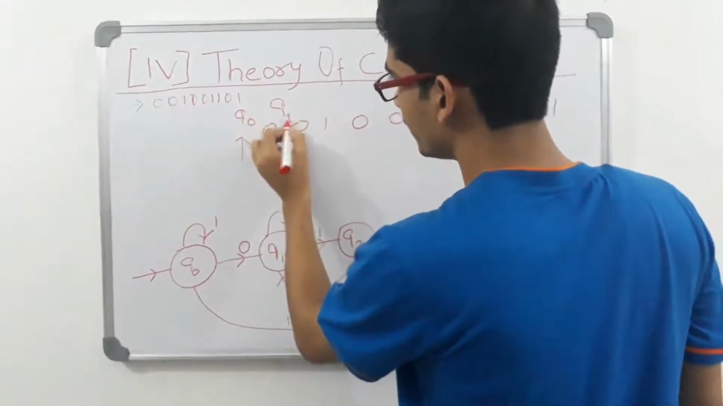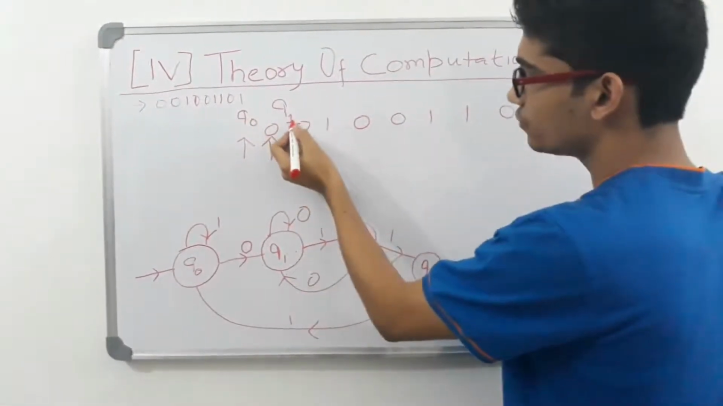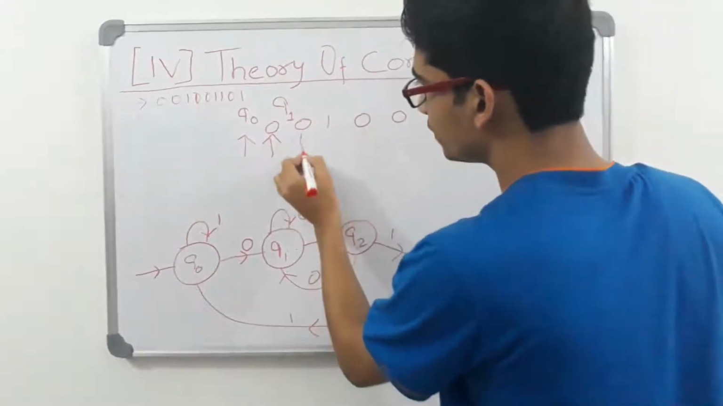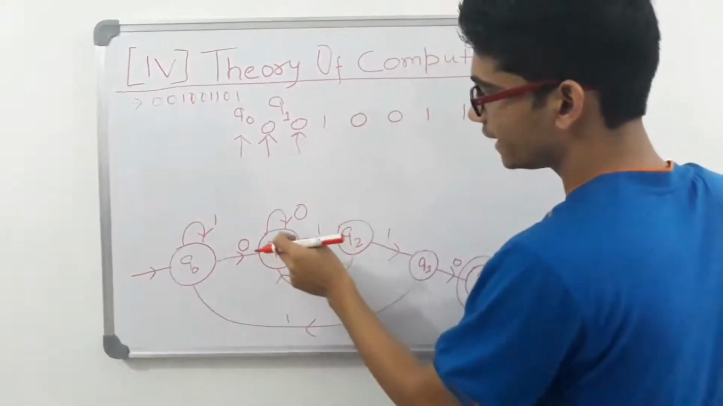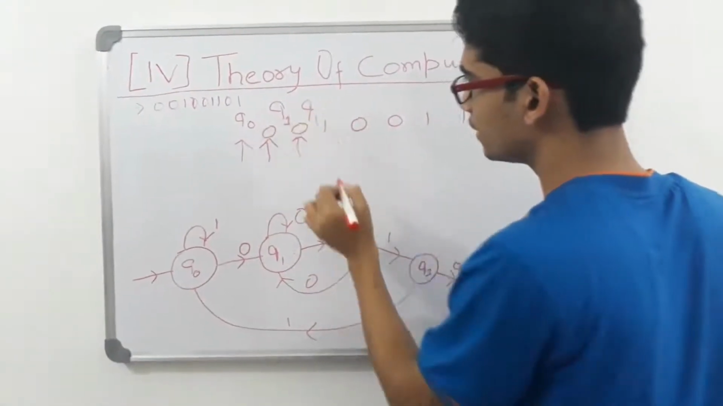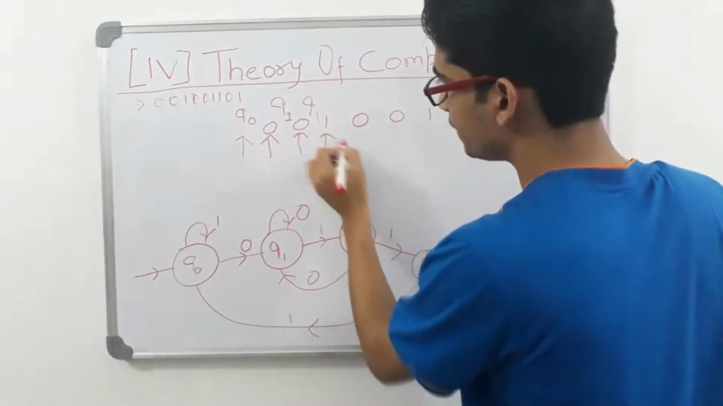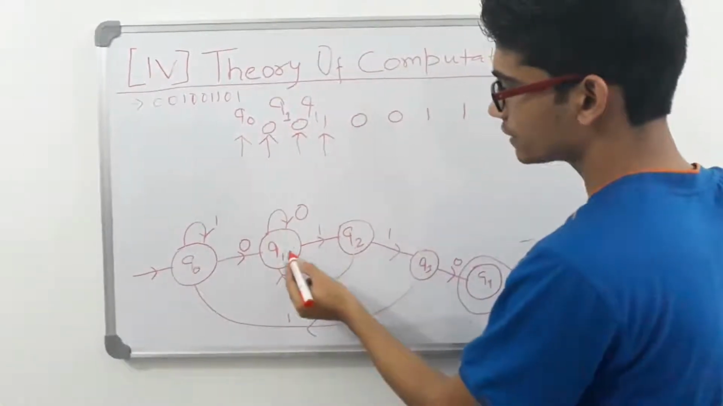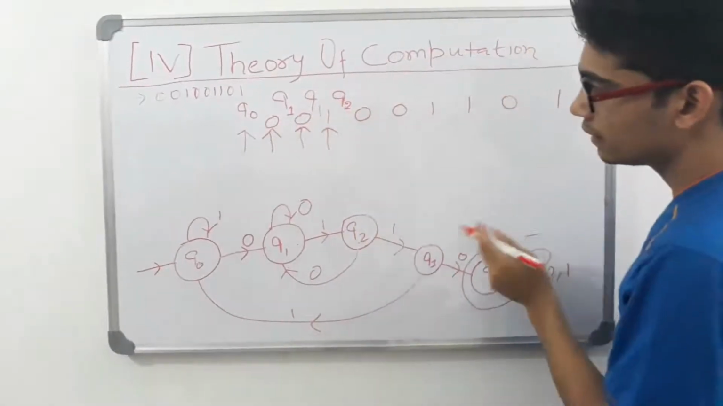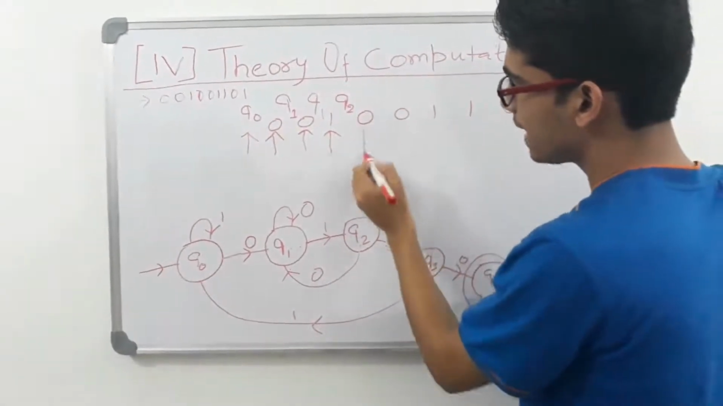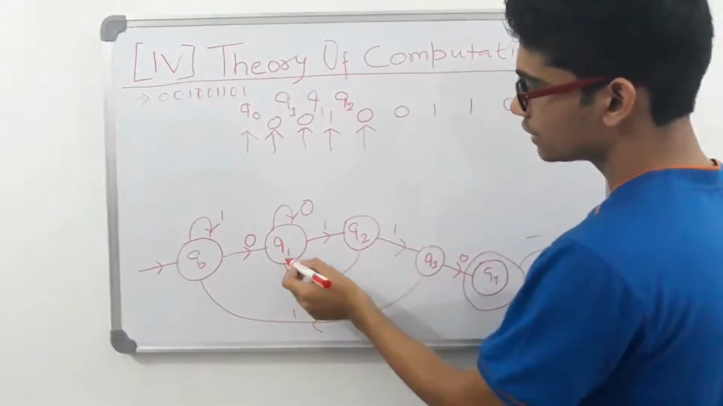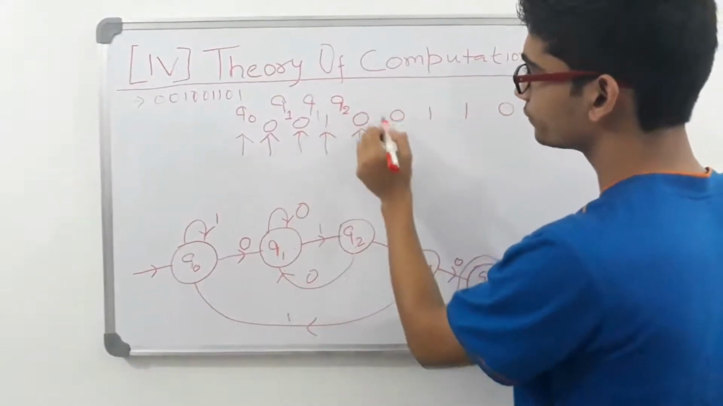Very good. Similarly, what will happen at Q1 when we scan 0? At Q1, we have scanned a 0, and I remain in Q1. Again, what will happen if we scan a 1 at Q1? We scan a 1 at Q1, I will go to Q2. What will happen if I scan 0 at Q2? I scanned a 0 at Q2, so I will go to Q1.